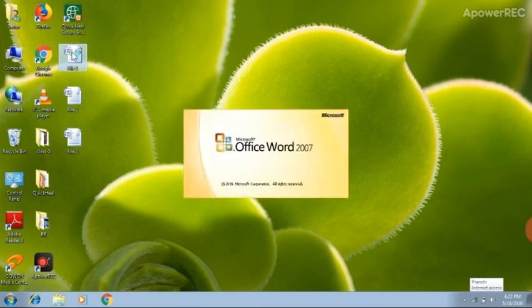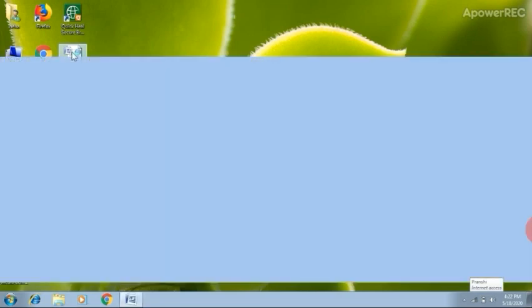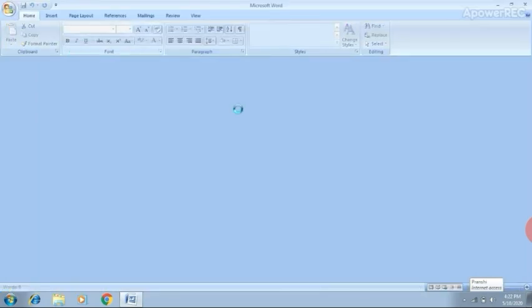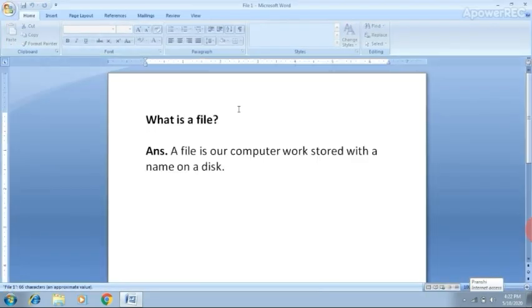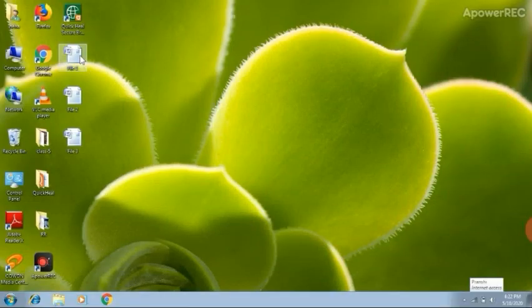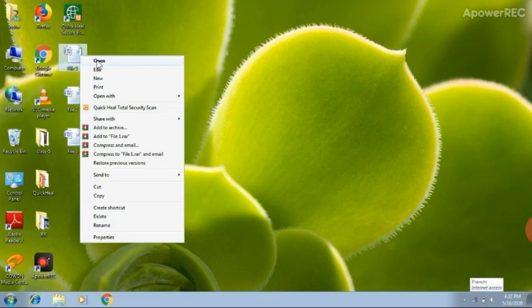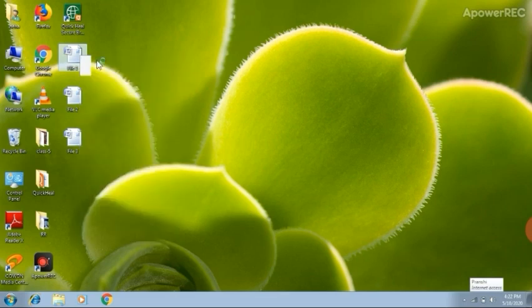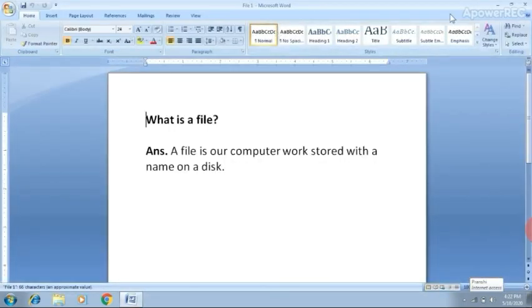What is file? Three files are there. File 1, file 2, file 3. See students, what is file? A file is our computer work stored with a name on a disk. We can create file in different applications like MS Word, Paint. Now students, how to open the file? Right click on that and click on open option. The file will be open. Clear?